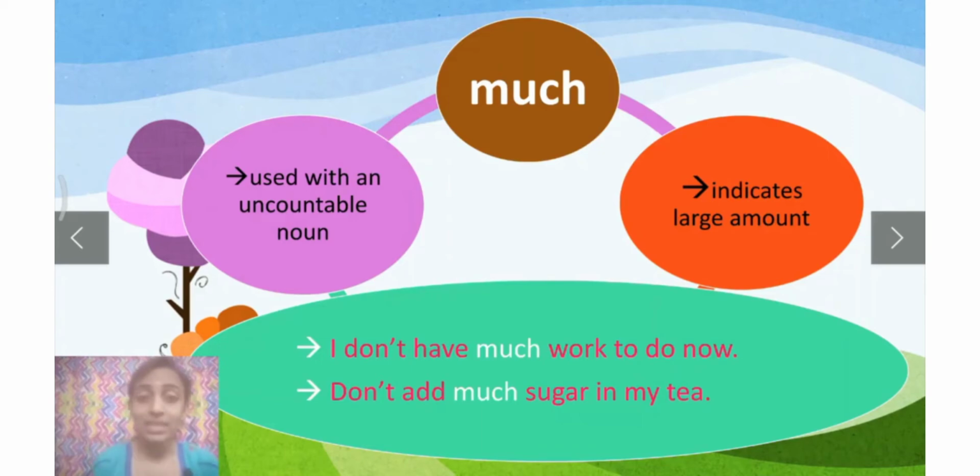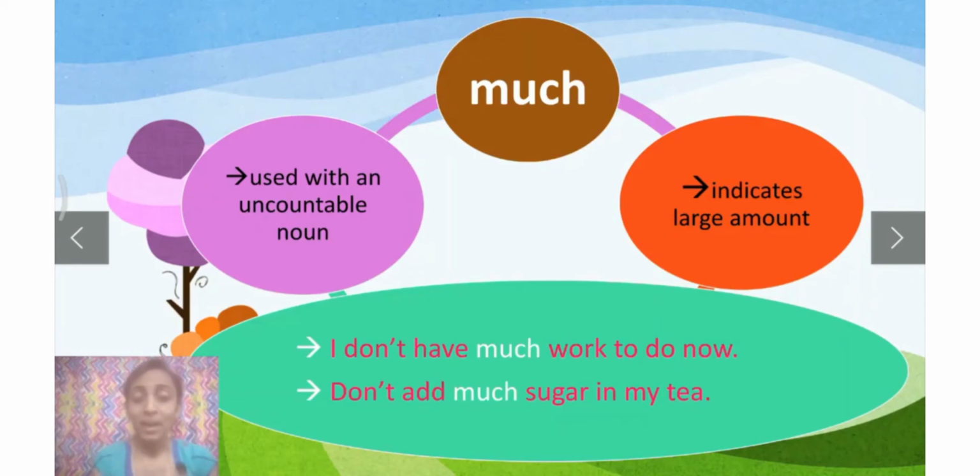If you observe these two examples clearly, here in the first sentence, the noun we used here is work. So, work is an uncountable noun, right? And even sugar is also an uncountable noun.